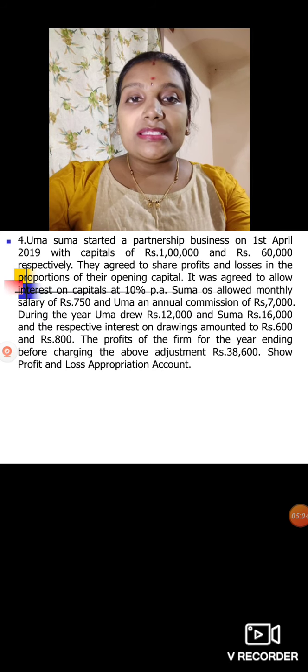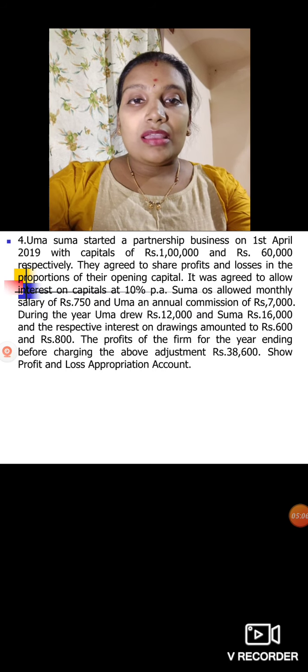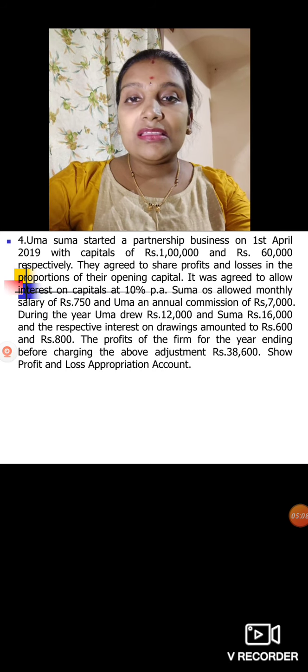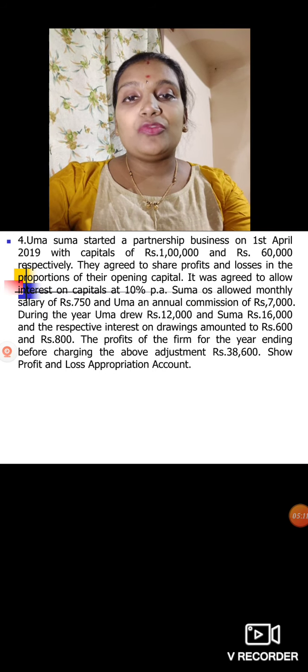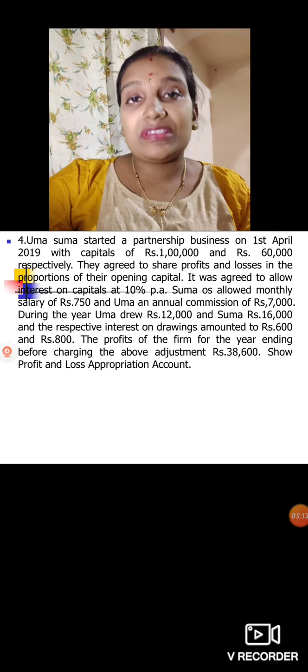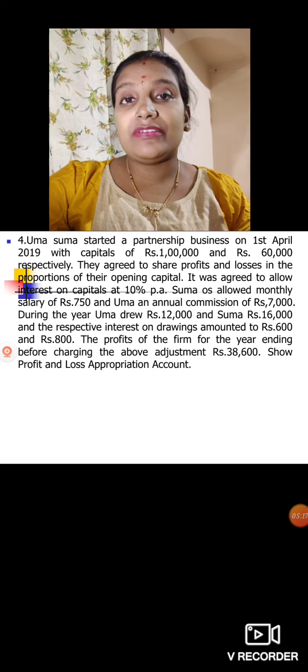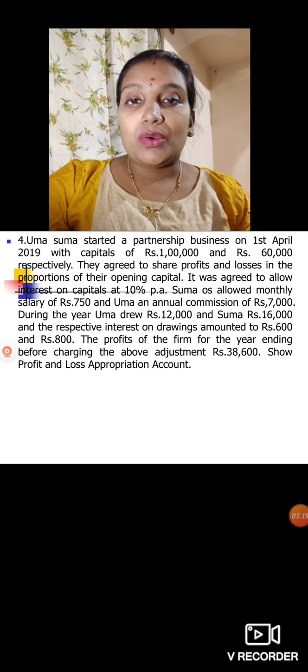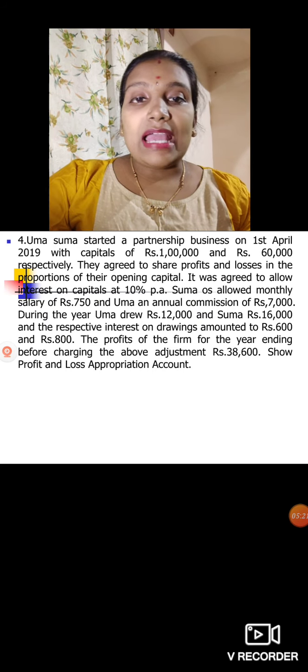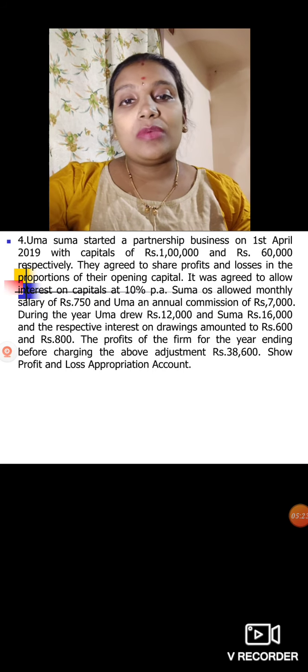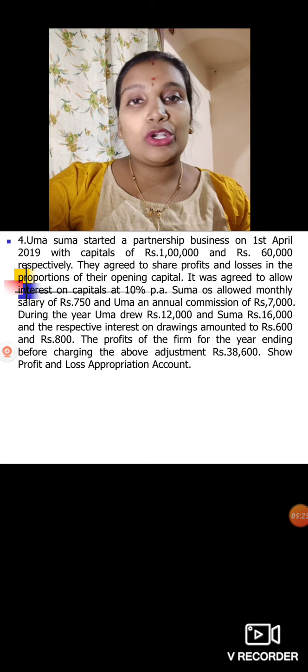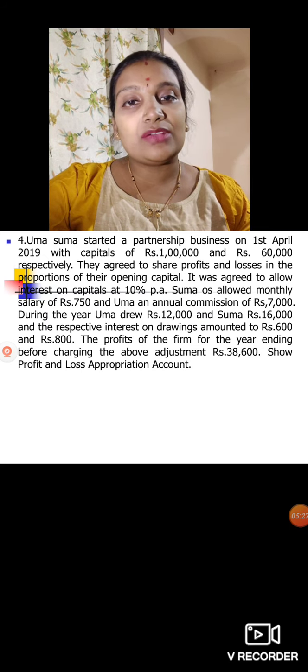10%. Then Suma is allowed a monthly salary of rupees 750. So for Suma you should pay a monthly salary of 750. Per month 750 means for 12 months you should calculate 750 into 12. Then Uma, an annual commission of 7,000. Uma, you have to pay annual commission, which means no need to multiply anything, directly you should write 7,000 on the debit side.